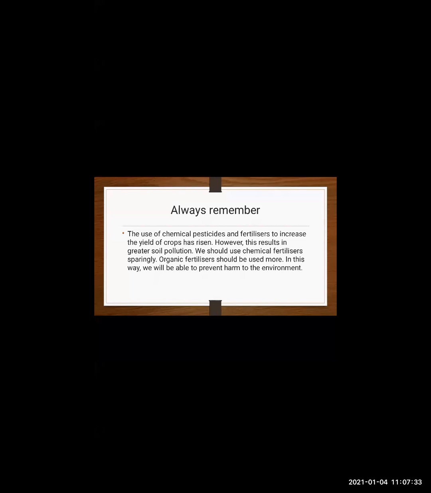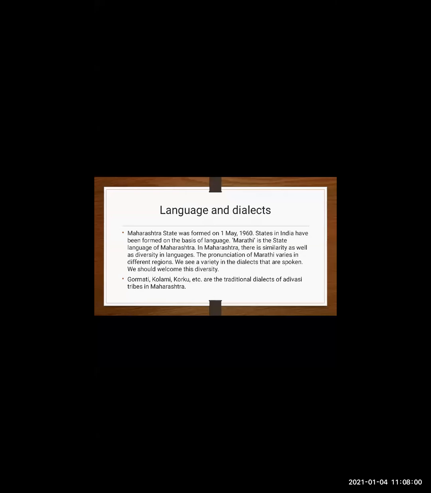However, this results in greater soil pollution also. Soil means what? Land. Soil means what, children? Matti. Okay, we should use chemical fertilizers sparingly, a little, not too much, just spray. Okay, organic fertilizers should be used more. Organic means fertilizer made from plants. This is called organic. Okay, in this way we will be able to prevent harm to the environment.